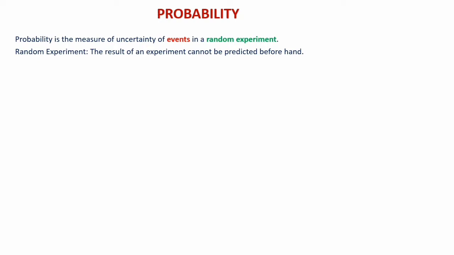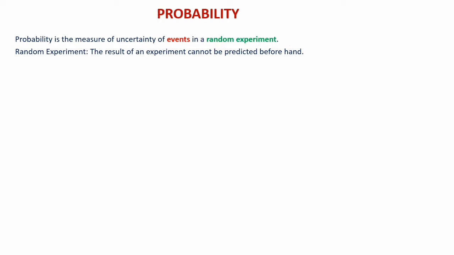When you are tossing a coin, we can only predict the chances, like head may come up or tail may come up. We cannot strictly say that the face will come up with the tail or the face will come up with the head. We cannot say the surety. We can only predict the chances. So such experiments are called the random experiment.